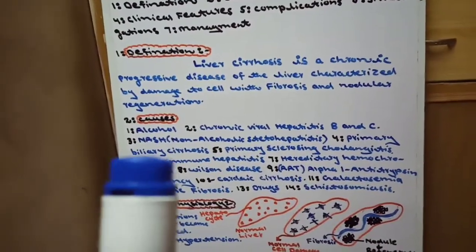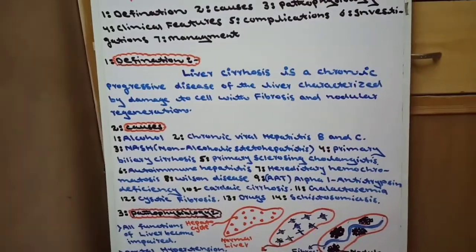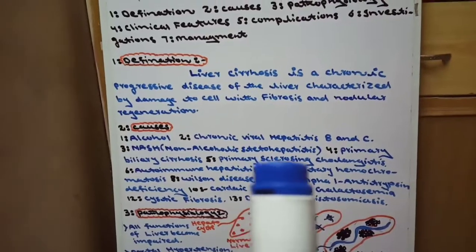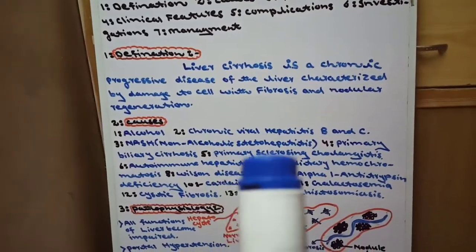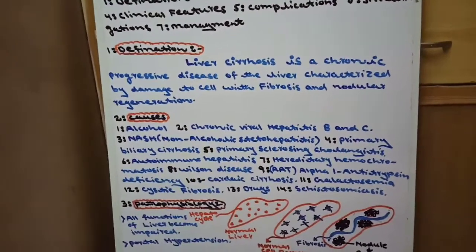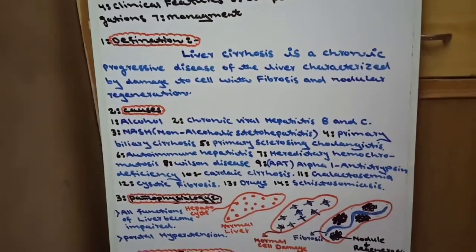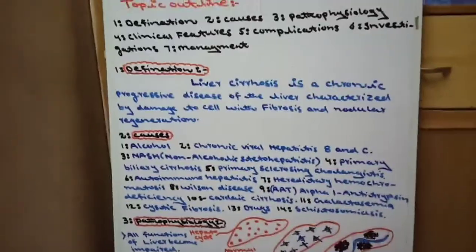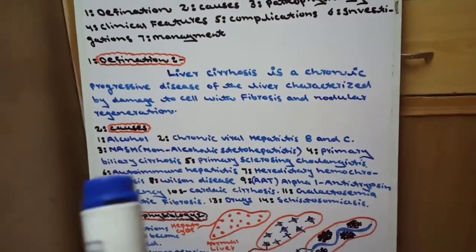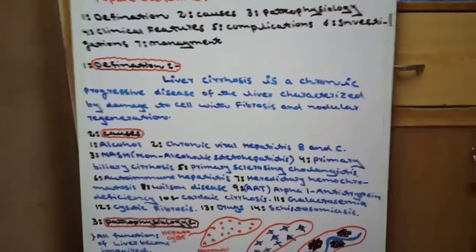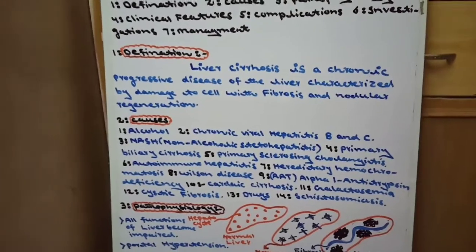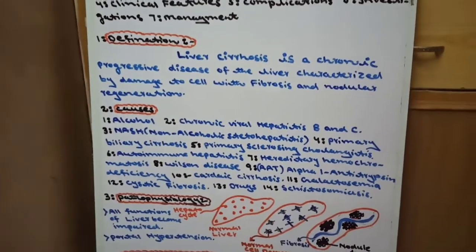The third cause is NASH, non-alcoholic steatohepatitis. Steato means fat. Hepatitis means hepatitis due to fat accumulation, but not due to alcohol. Other than alcohol, if fat accumulates in the liver and as a result cirrhosis occurs, this is called NASH, non-alcoholic steatohepatitis. The fourth cause is primary biliary cirrhosis. Primary biliary cirrhosis is an autoimmune disease in which cirrhosis occurs in the biliary system, in the biliary duct.